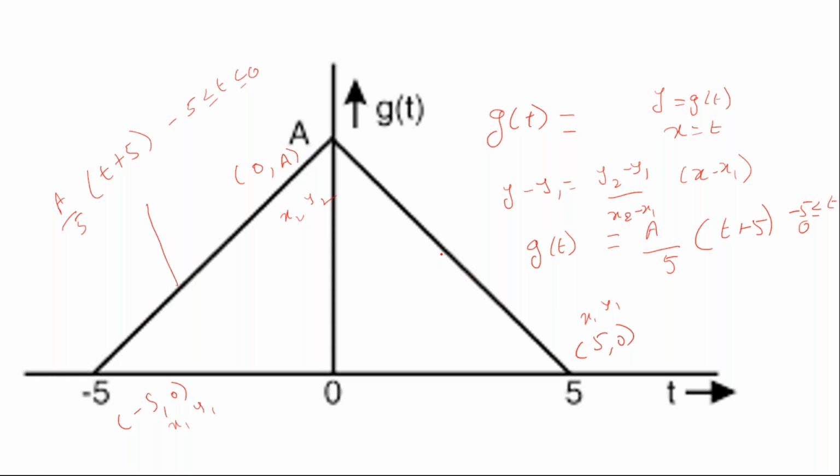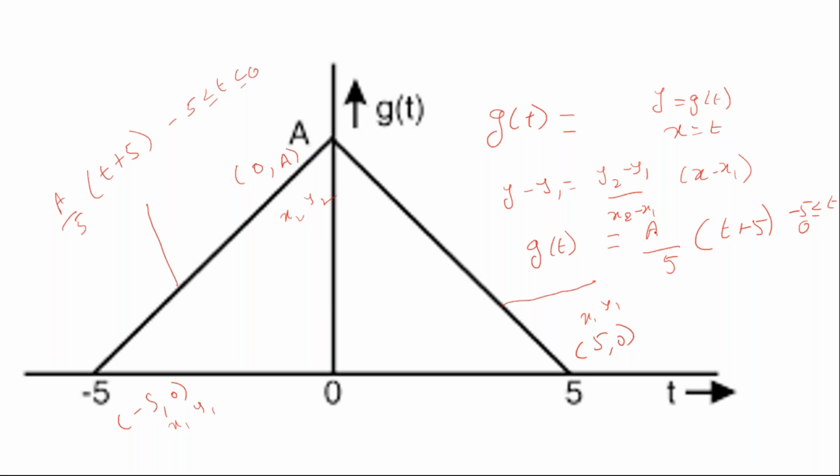Now I need to write the equation for this. Again, use the same formula. So for this, the equation is y minus y1, that is g of t, which is equal to y2 minus y1. Your y2 is a, y1 is 0.